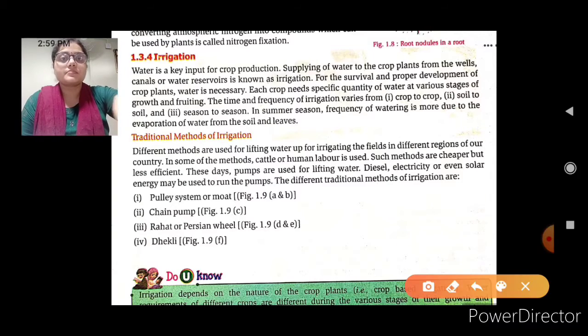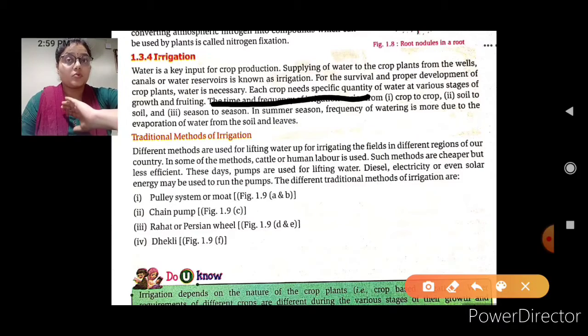Now, the time and the frequency of irrigation vary. Yes, it is the most important point. Just as we discussed that the depth at which a seed is buried inside the earth depends on the crop and varies from crop to crop, similarly the timetable and the frequency of water which we give to the crop also depend on the following things.